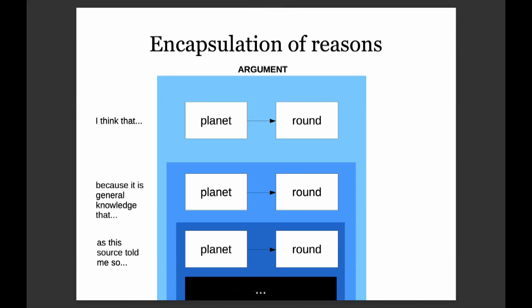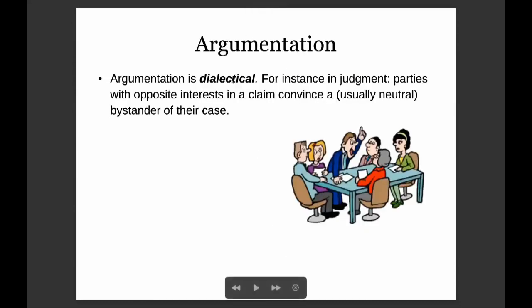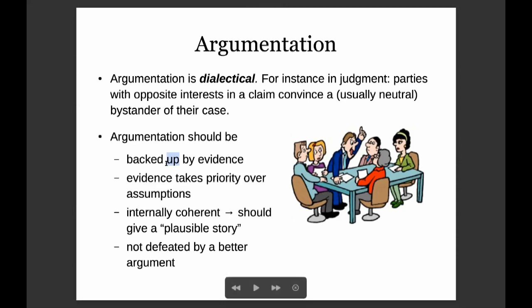However, argumentation is not only about arguments, it is about a setting. Court cases are exemplary places for argumentation. Parties with opposite interests, the plaintiff and defendant, attempt to convince a judge, standing as a neutral bystander, of their case. In order to be convincing, we know that an argumentation line needs to be backed up by adequately strong evidence. Evidence is stronger than assumption, for instance, defaults. It should be internally coherent, that is, it has to reproduce a plausible story. It should not be defeated by better arguments.